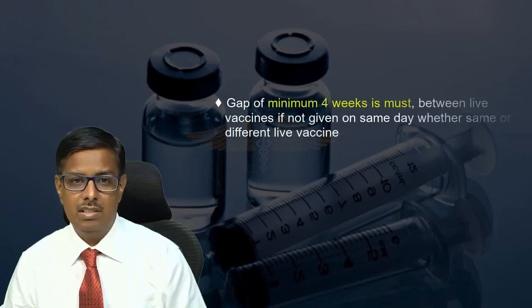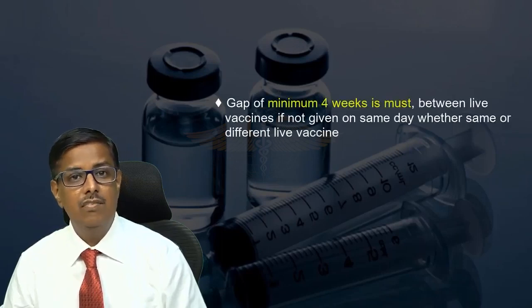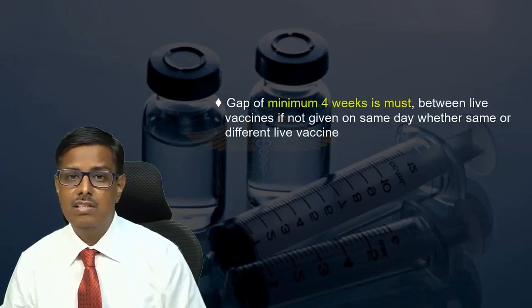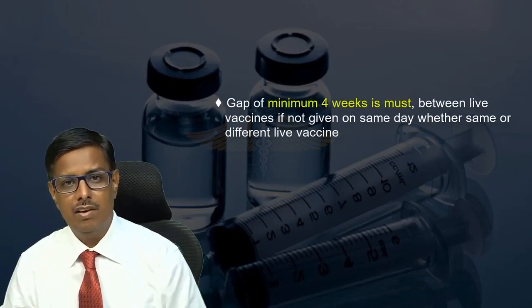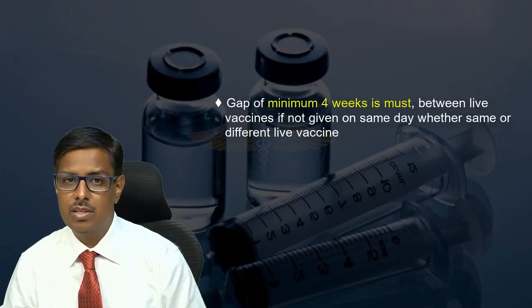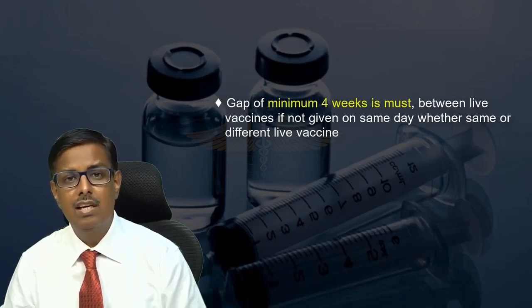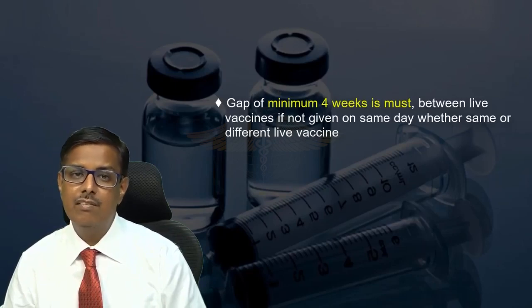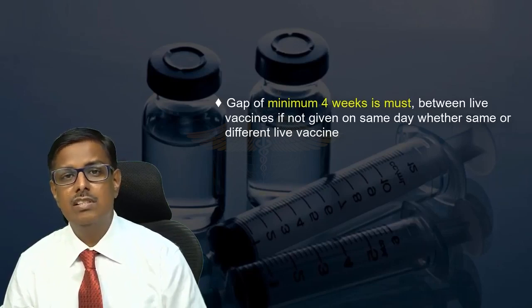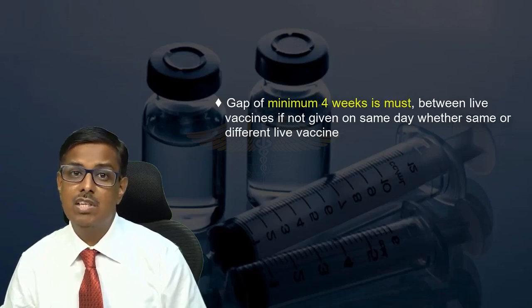Point number 6, a gap of minimum 4 weeks is a must between live vaccines if not given on the same day, whether the same or a different live vaccine. For example, if we are giving a varicella vaccine, then there has to be a minimum gap of 4 weeks, or if we are giving MMR vaccine, then also a minimum gap of 4 weeks. The same applies if we give varicella and MMR, which are two different antigens. A minimum gap of 4 weeks is essential between these two vaccines if not given on the same day.